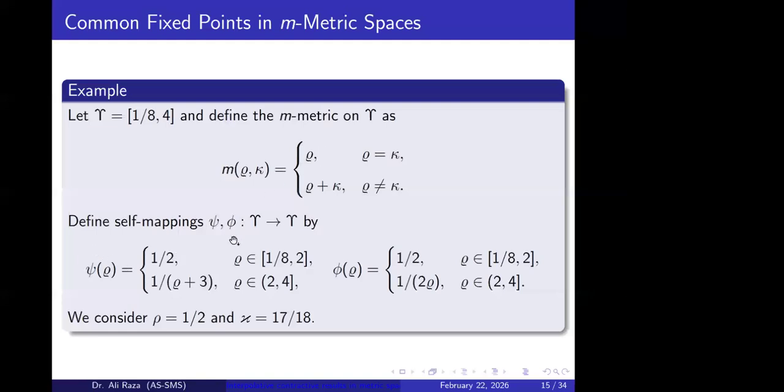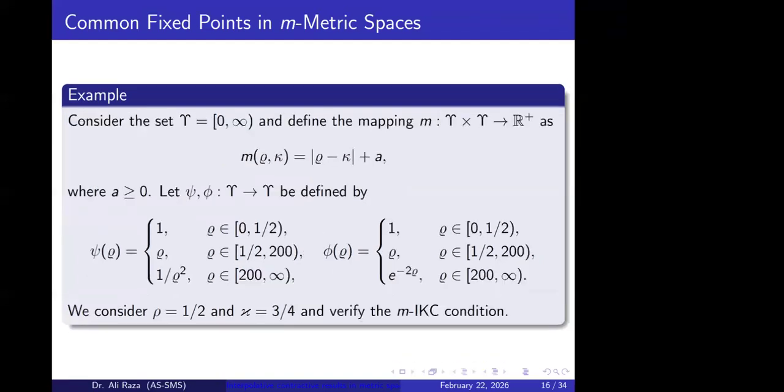Here we define two mappings, the first as a piecewise function, and the second also a piecewise function, and we choose the exponent 1 over 2. Obviously the second one also has 1 over 2, and the constant, which we need to be less than 1, we choose as 17 over 18. By using these conditions, the mappings have a common fixed point in the complete metric space, which is the M metric space. And this is the example of the case.